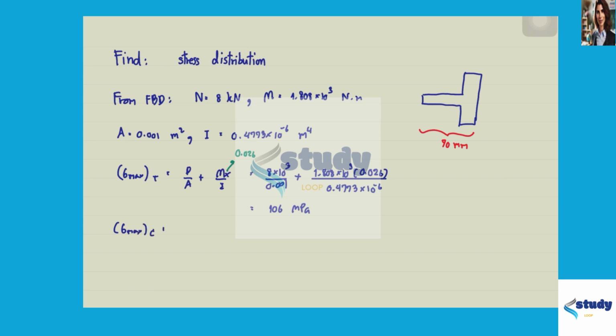And for the maximum compressive stress, it is P over A minus Mc over I. That is minus M. So for c here, it is 0.07 minus 0.026 divided by 0.4773 times 10 to the minus 6, and that is minus 159 megapascal.